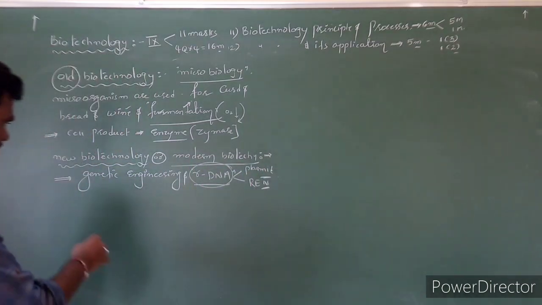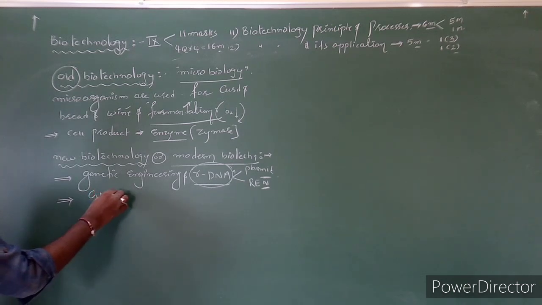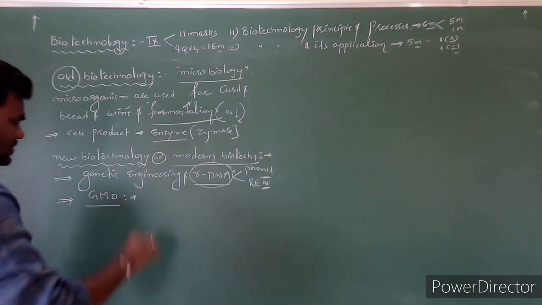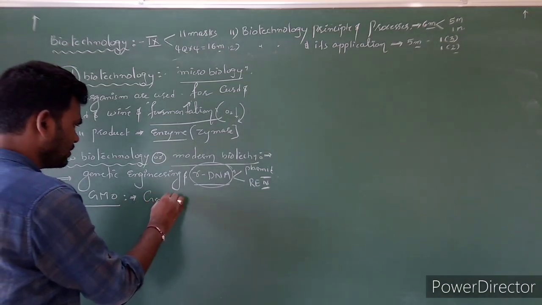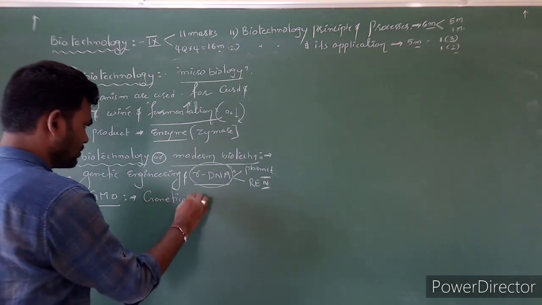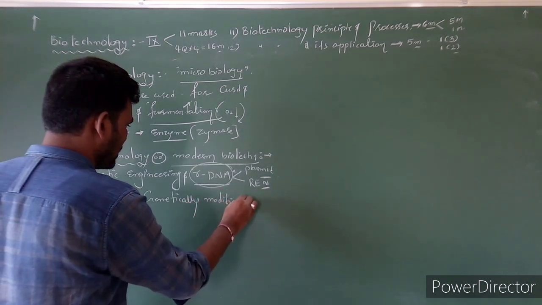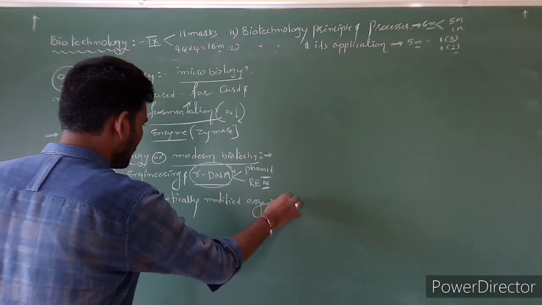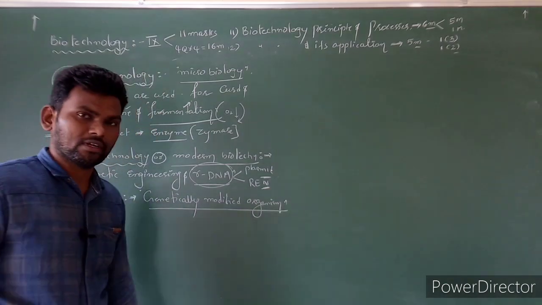Clear? By this technique they produced genetically modified organisms, GMO crops or GMO animals. Genetically modified organisms are produced.